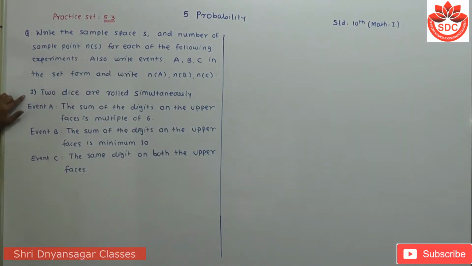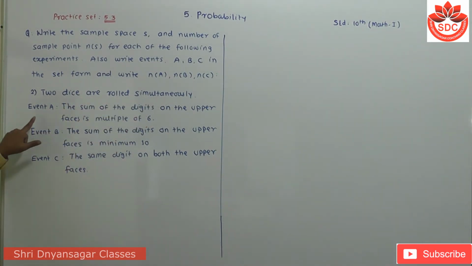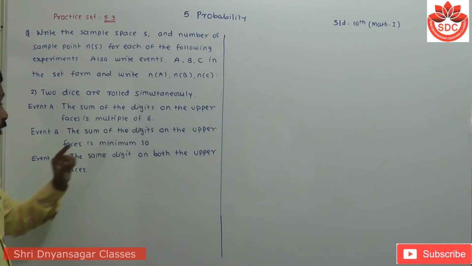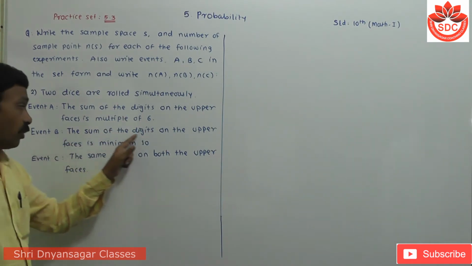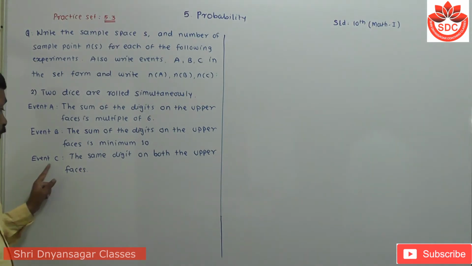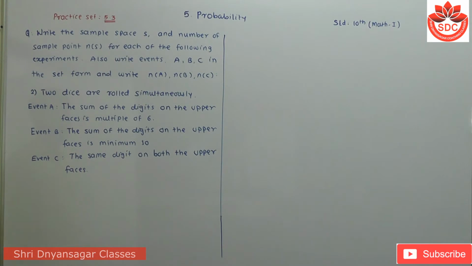This second question is: two dice are rolled simultaneously. Now students, events are given here. Event A: the sum of the digits on the upper faces is a multiple of 6. Event B: the sum of the digits on the upper faces is minimum 10. Event C: the same digit on both upper faces.